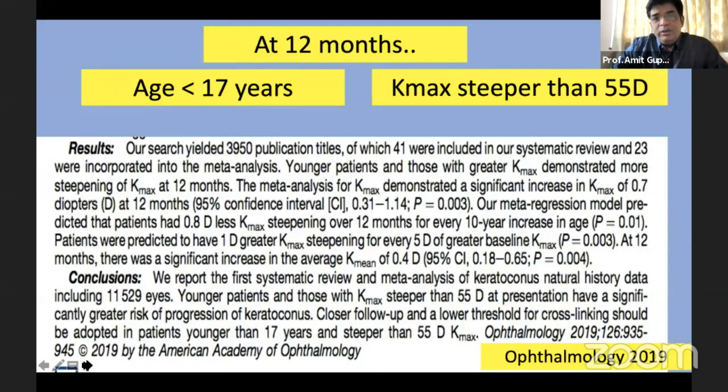They found that at the end of 12 months, which is the inclusion criteria in this study, age less than 17 years and patients with Kmax steeper than 55 diopters are at the highest risk of progression of keratoconus.